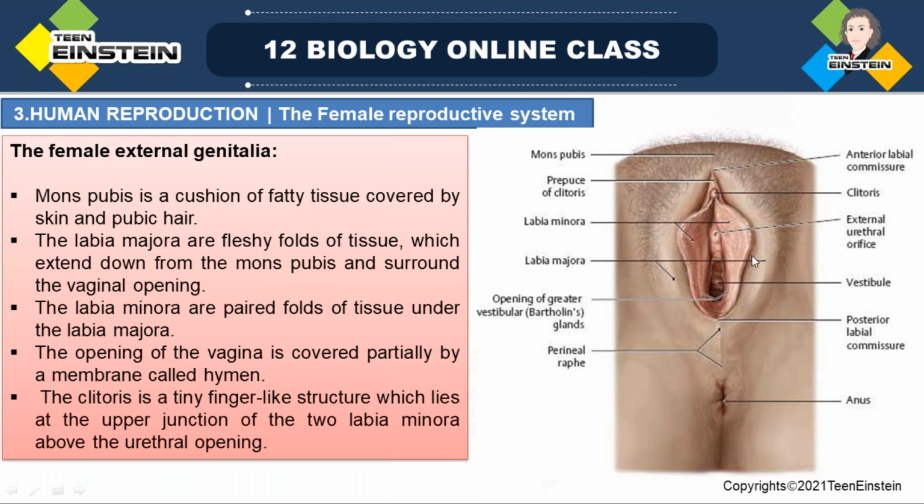Labia majora is this one; under it, labia minora is present. The opening of the vagina is partially covered by a membrane called hymen. And clitoris is a tiny finger-like projection that lies at the upper junction of the two labia minora, above the urethral opening. This is the urethral opening, and the clitoris is above it.